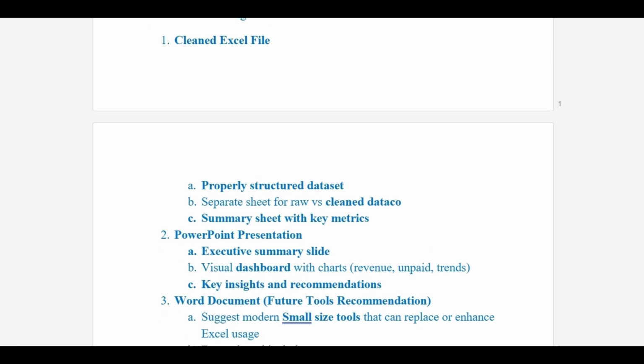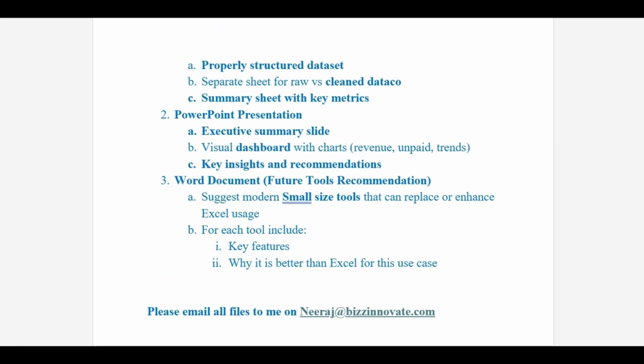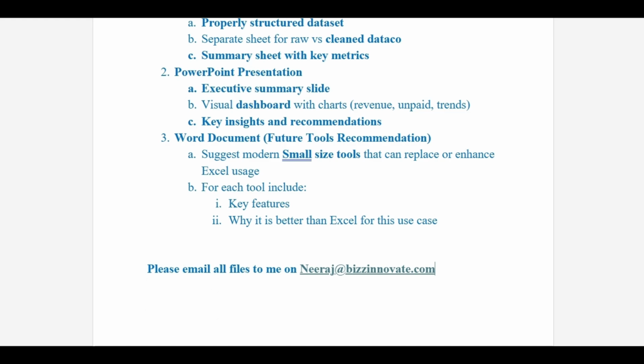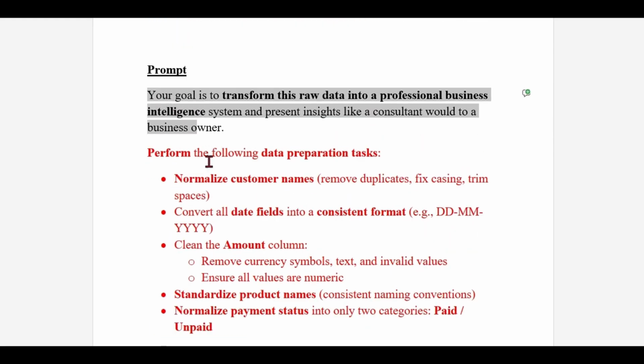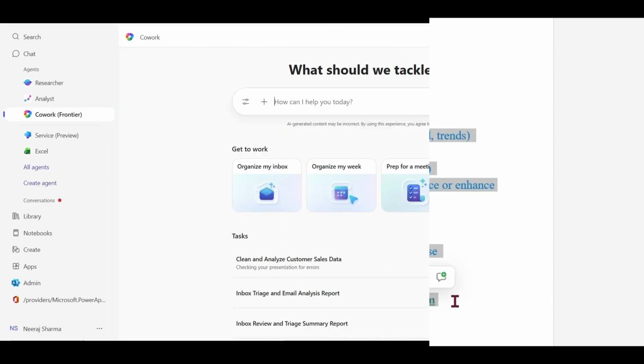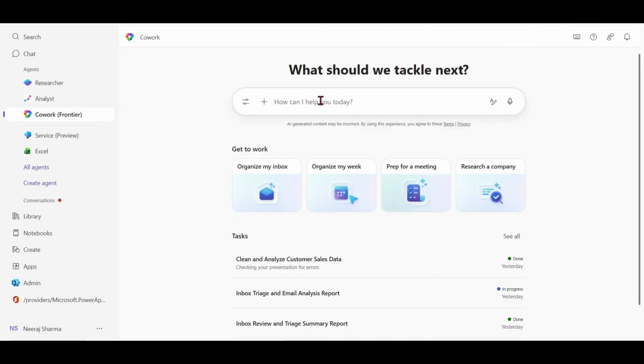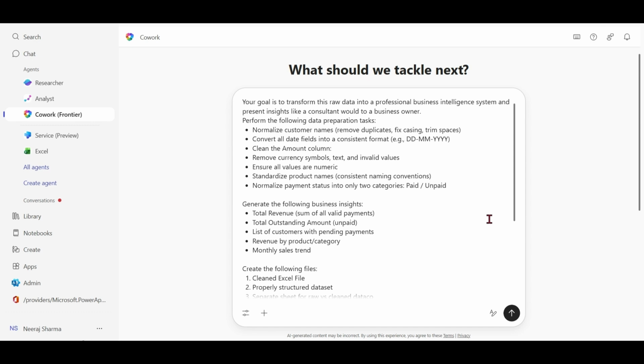And we want this Excel file, PowerPoint file and Word file to be emailed to us. And all these jobs we want in a single prompt. Let's copy this prompt from here. I am pasting this prompt in Cowork. Character limit is 16,000 for a Cowork prompt. Let's execute this prompt.